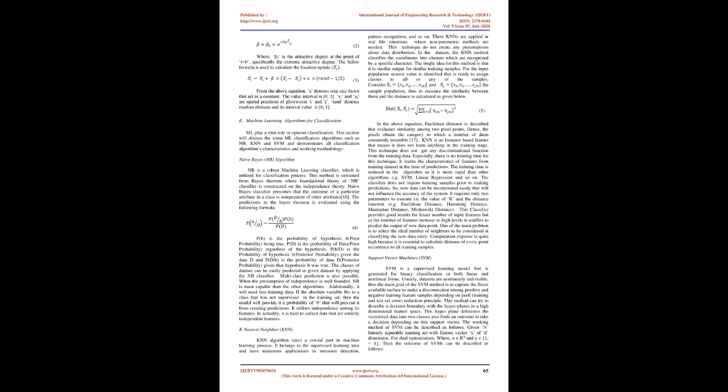P(H) is the probability of hypothesis H, the prior probability, being true. P(D) is the probability of data, the prior probability, regardless of the hypothesis. P(H|D) is the probability of hypothesis H, the posterior probability, given the data D, and P(D|H) is the probability of data D, the posterior probability, given that hypothesis H was true.